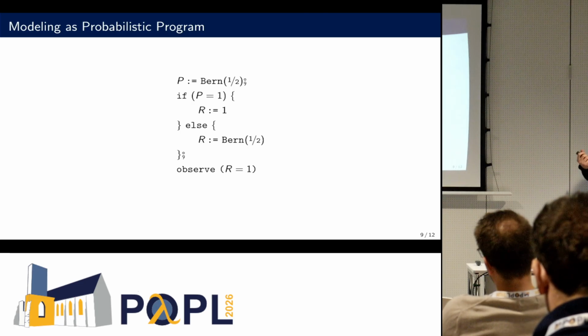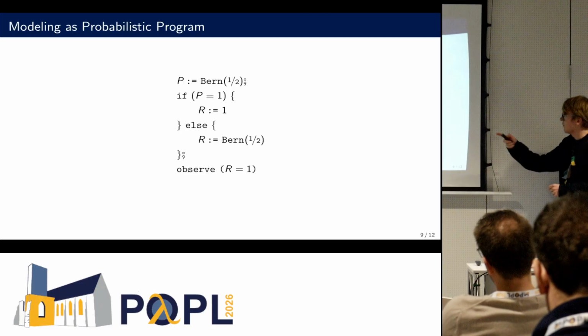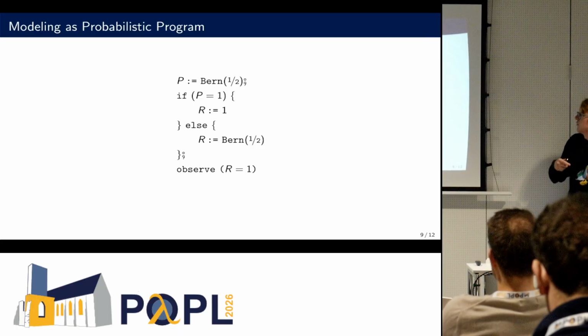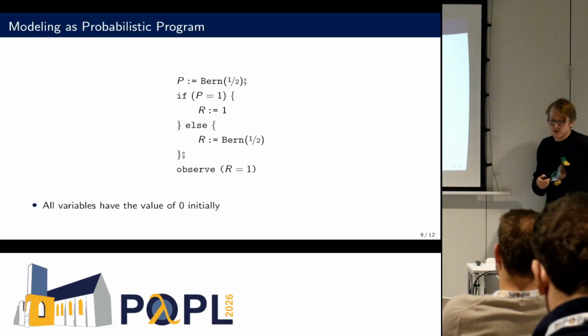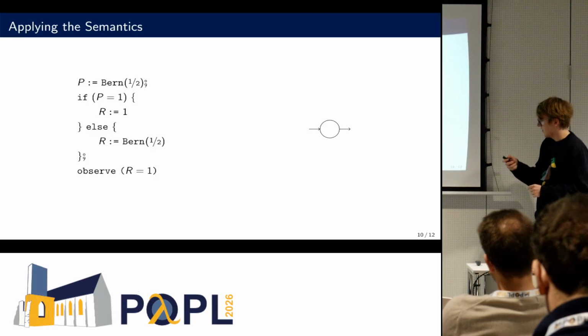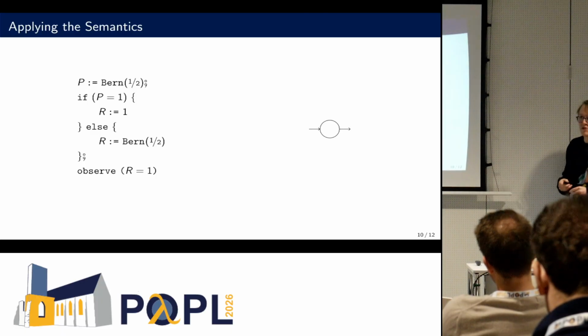And in the other case, we just throw a coin again. And at the end, we observe that we have removed a piranha in fact. So what we also assume is that all variables have the value of 0 initially. Now, I want to show you how these semantics work. On the left-hand side, we can see the program. On the right-hand side, the current automaton. Here, this is the automaton which represents our assumption, namely that every variable has the value of 0 initially.